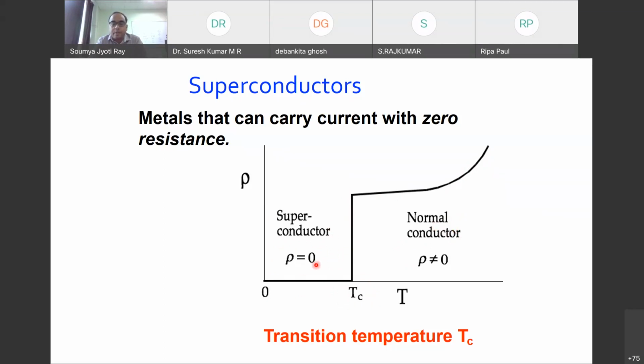Now that is very interesting because if we have electrons and a lattice, and there are impurities there, the system itself is not changing. But how is it possible that the material is suddenly showing no sign of resistance? We'll look into the origin of the superconductivity phenomenon later on. But the interesting part here is that the temperature is quite important. Only if the temperature is below a certain temperature, that is the critical temperature, is superconductivity observed.